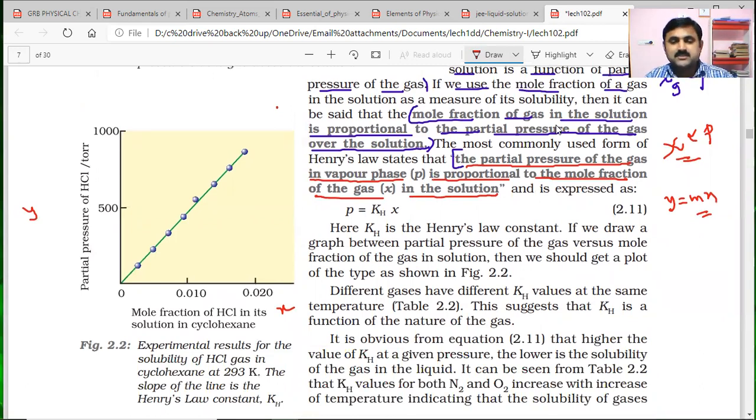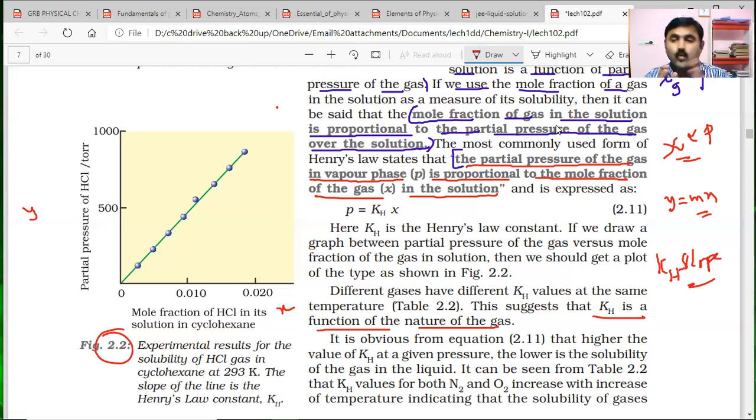Here are given the values. Experimental results for the solubility of H2S gas in cyclohexane at 293 Kelvin. They have noticed the slope of the line is the Henry's law constant. So this KH value is nothing but the slope of the experiment. Here, different gases they have tested and they have got different values for KH. And at the same temperature, the table given suggests that KH is a function of the nature of the gas.